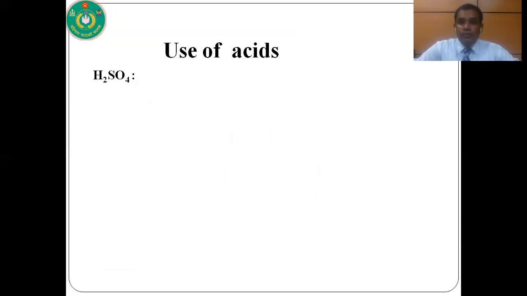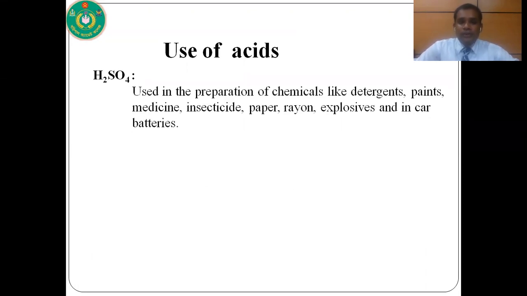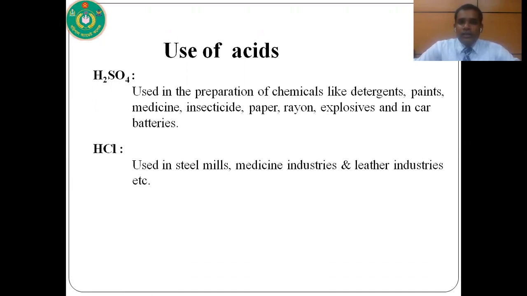So what are the uses of these mineral acids? At first, sulfuric acid. We use sulfuric acid in the preparation of chemicals like detergent, paints, medicine, insecticides, paper, rayon, explosives, and in car batteries also. So the use of hydrochloric acid. We use hydrochloric acid in steel mills, medicine industries, and leather industries.